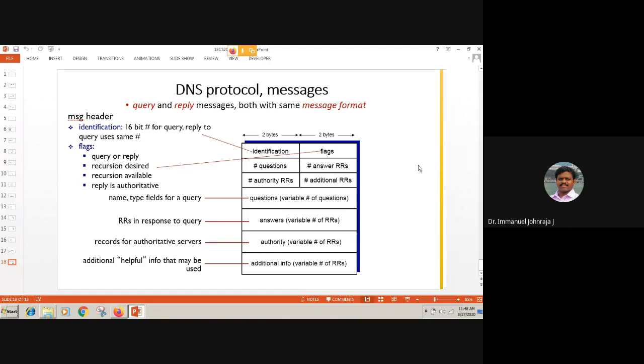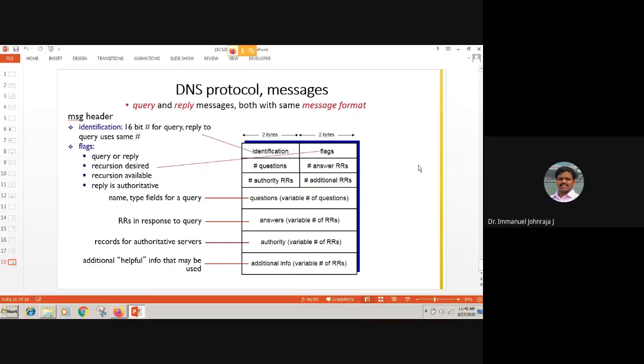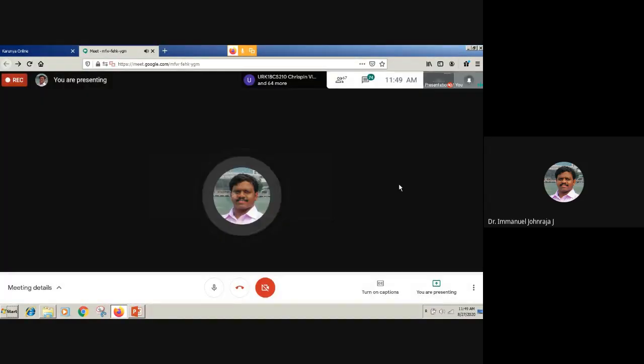Then we talked about local DNS. Then we saw the resolution, how they resolve the IP for a URL, with recursive or iterative methodologies. We also looked at the resource records, and finally the message format of DNS. So that brings an end to our DNS topic.